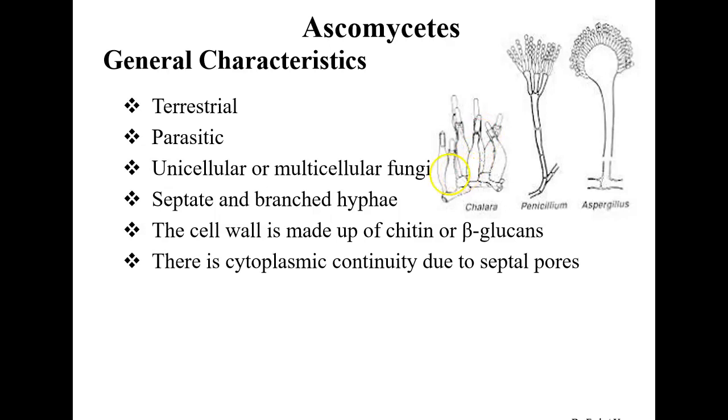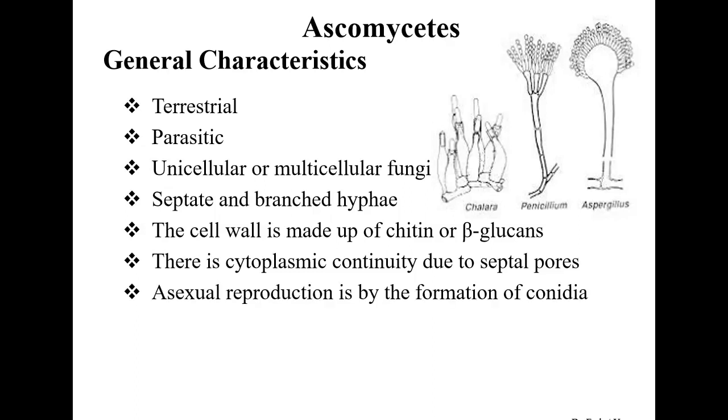And as we have discussed, their mycelium is septate with branched hyphae. But there is also cytoplasmic continuity. That continuity is possible because of the septal pores which are present within these septa or these branched hyphae.